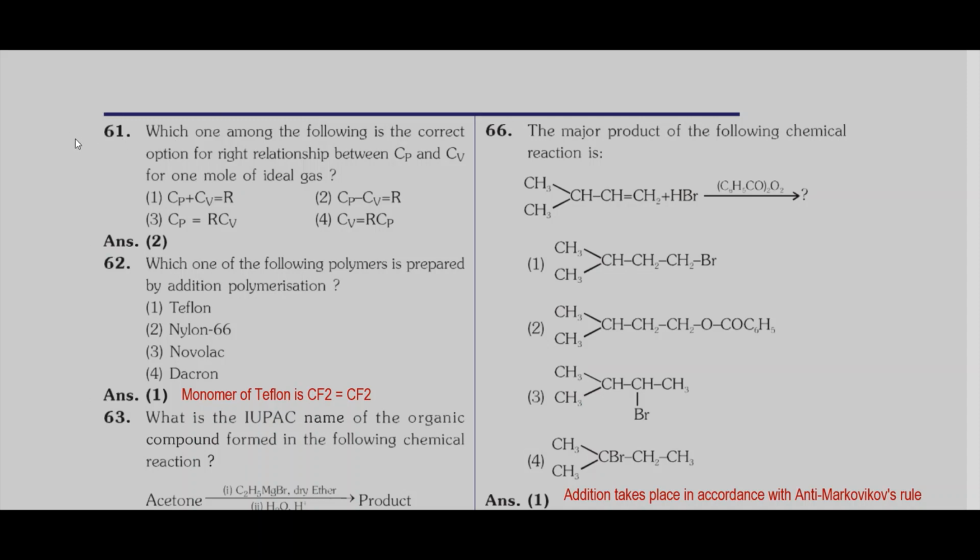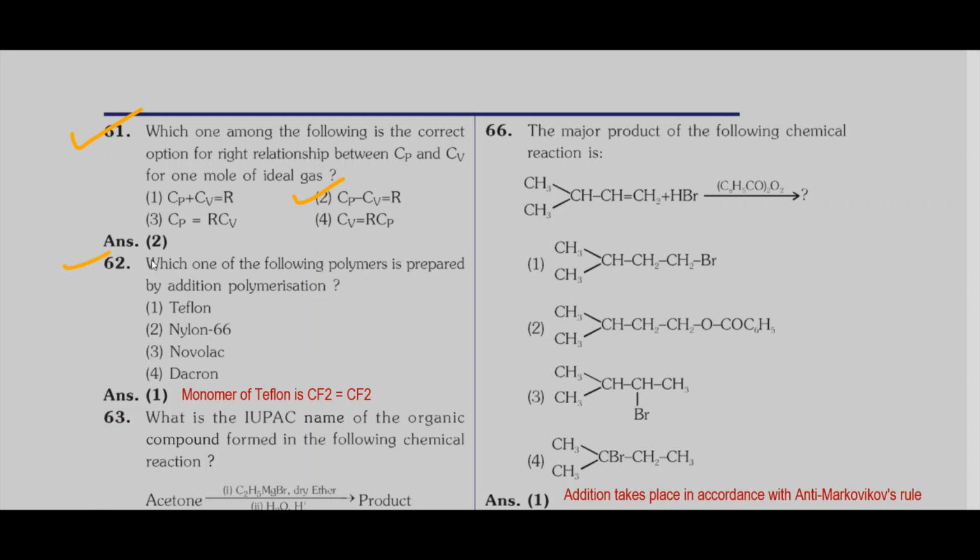Next question is 61. Which among the following is the correct option for the right relationship between Cp and Cv for 1 mole of an ideal gas? Cp means heat capacity at constant pressure, Cv heat capacity at constant volume. Everybody knows these two terms Cp and Cv are related as given in the second option, Cp minus Cv equal to R. In physics, this relationship is known as Mayer's relationship. So option 2 is correct.